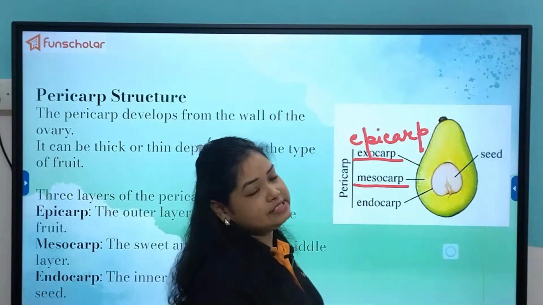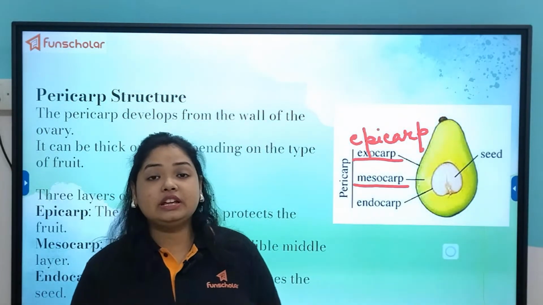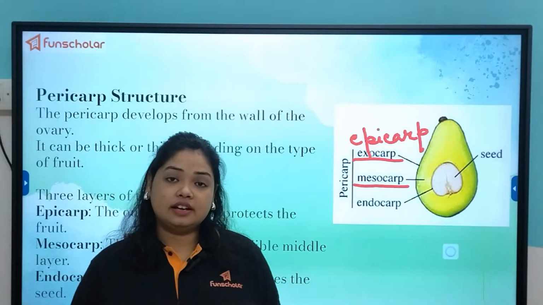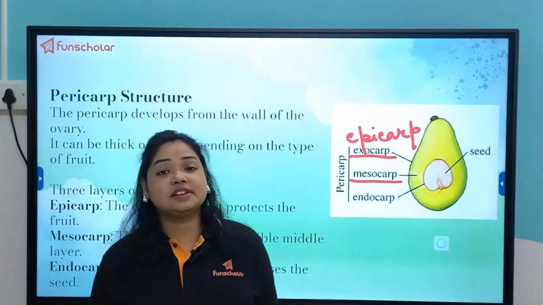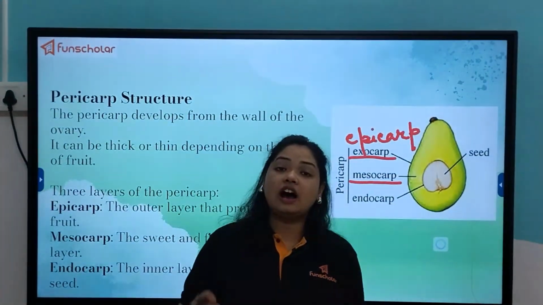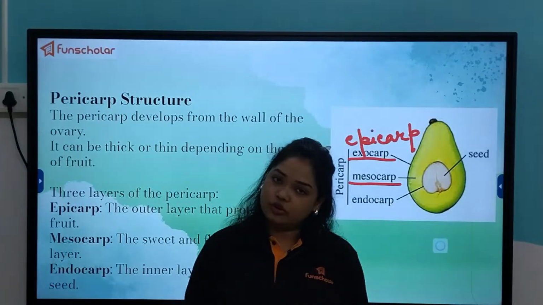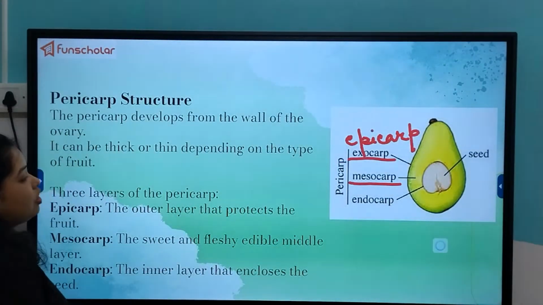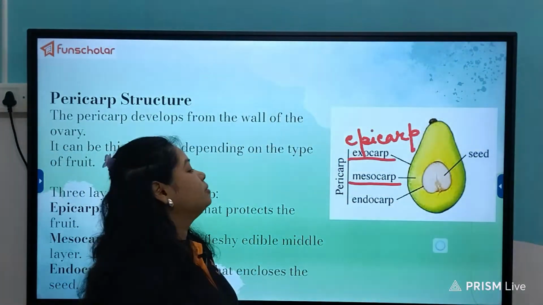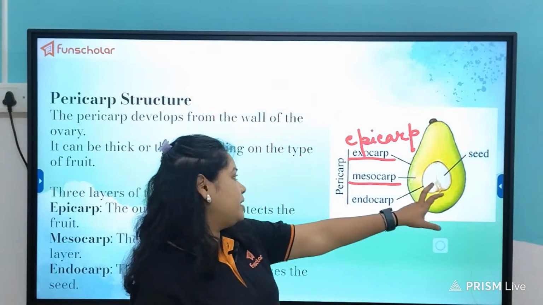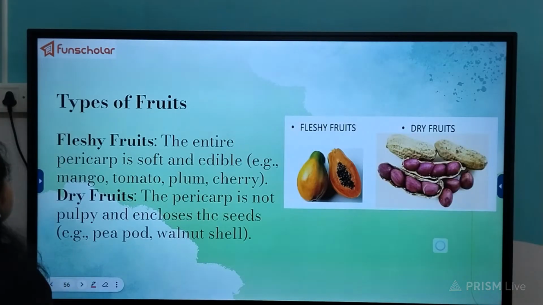It is clearly visible in the case of, for example, mango. You will see the outer layer or the peel of the mango that represents the epicarp or the exocarp. Then the juicy fleshy middle layer represents the mesocarp, and finally there is a hard inner layer which protects the seed of the mango, that represents the endocarp. So these are the three layers of the fruit, and these three layers together are known as the pericarp, right? And inside the pericarp lies the seed which has developed from the ovule after fertilization.